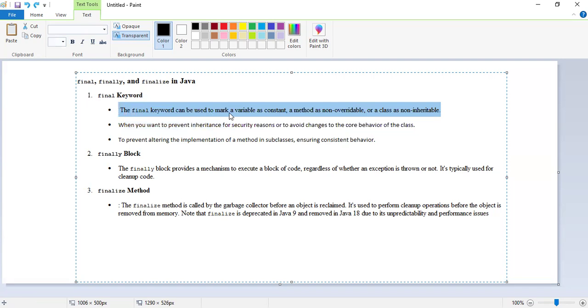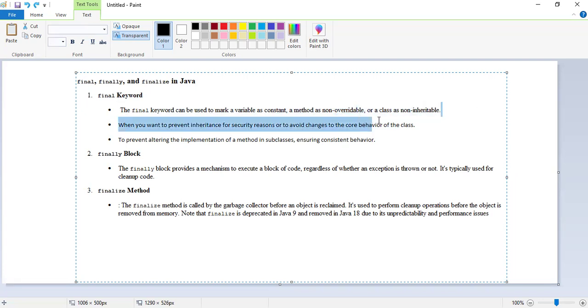The final keyword can be used to mark a variable as a constant, a method as non-overridable, and a class as non-inheritable. What does it mean? Once we declare the variable value as final, it becomes constant and we cannot modify it. A method declared as final cannot be overridden in our subclasses. And if we declare a class as final, it prevents inheritance; we cannot inherit that class.